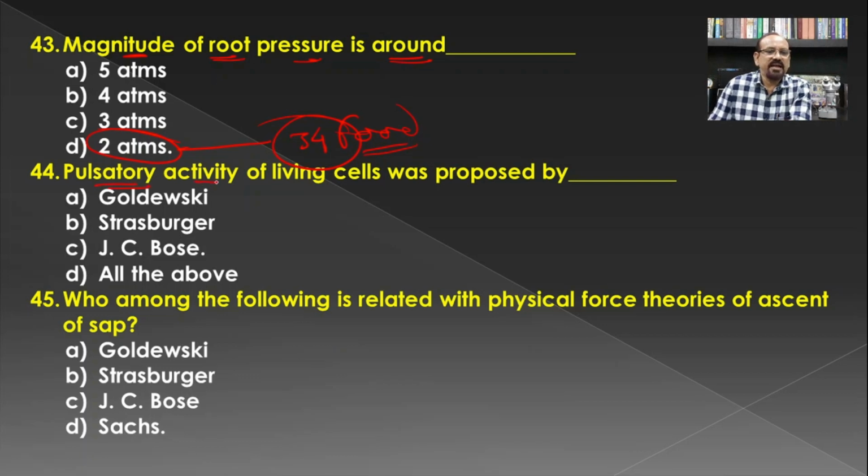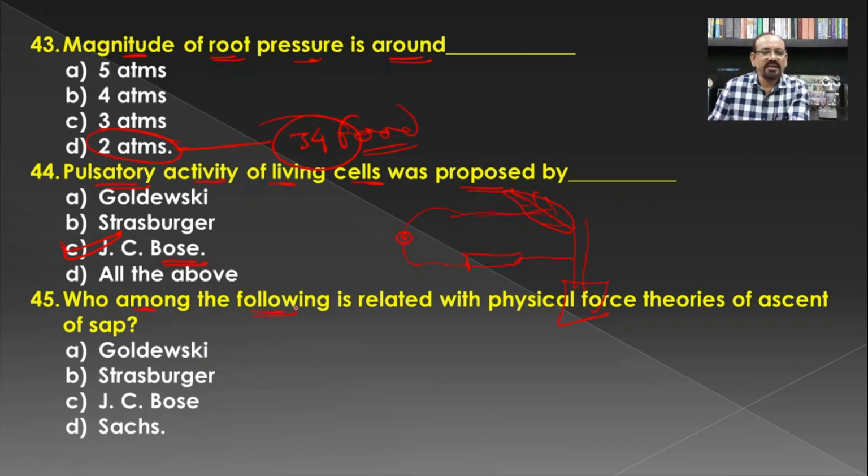Then pulsatory activity of living cells was proposed by. We have seen that the galvanometer was attached to the needle and it is inserted in the plant body. If we see this experiment, we will come to know that this experiment was carried out by Sir J.C. Bose, and hence C is the correct answer for this question.